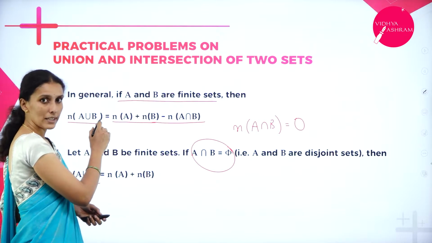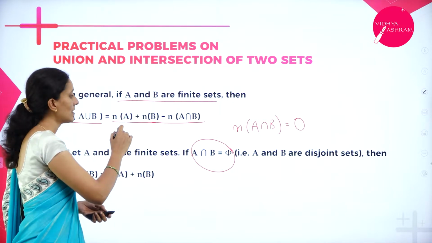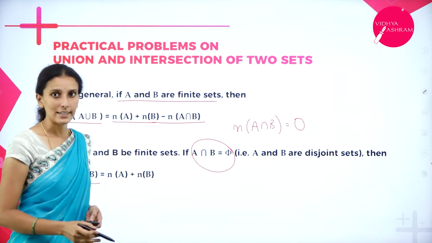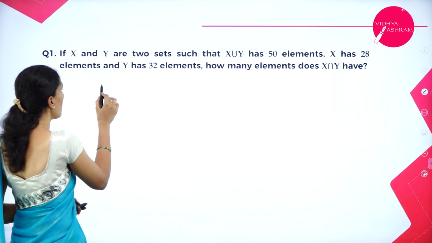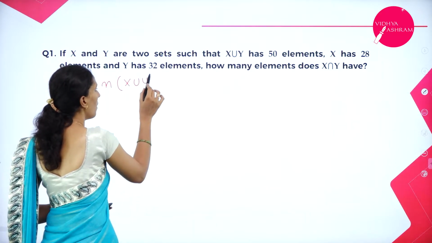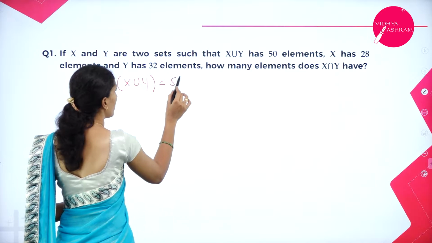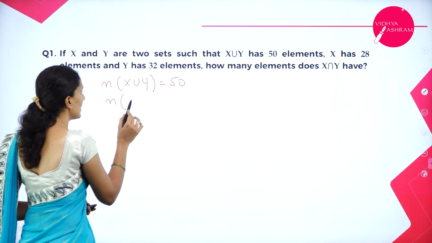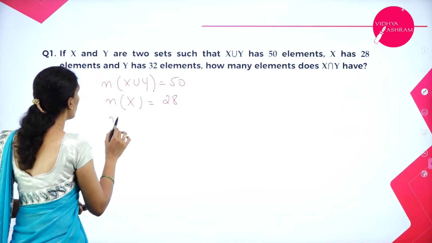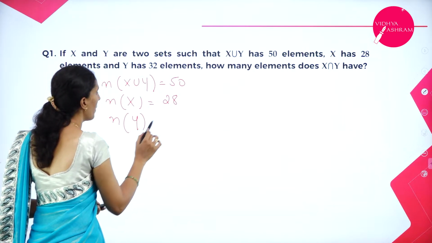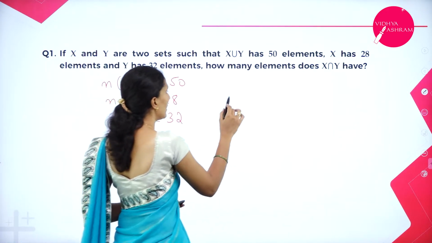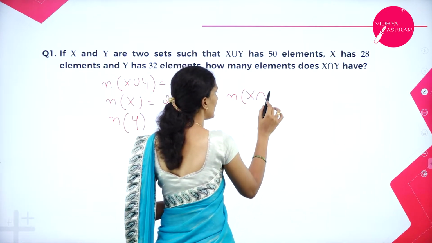Number of elements in union is equal to sum of elements in A and B, then subtract elements in A intersection B. So here number of elements in X union Y, how much have they given? 50. Number of elements in X, how much? 28. Number of elements in Y, how much? 32. What am I supposed to calculate? Number of elements in X intersection Y.